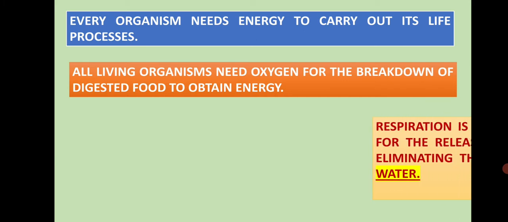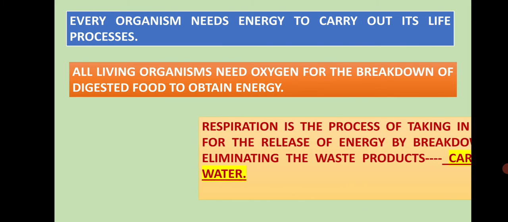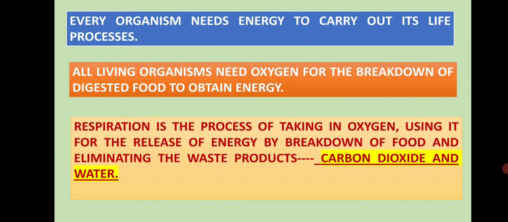So, what is respiration? Respiration is the process of taking in oxygen, using it for the release of energy by breakdown of food and eliminating the waste products that are carbon dioxide and water. So, during respiration what happens?